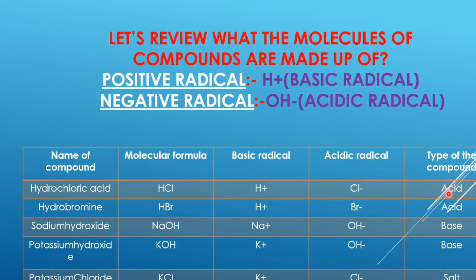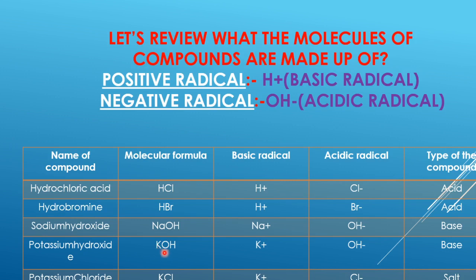And on the contrary, remember the substances when dissolved in water, say for example potassium hydroxide, that is the molecular formula for potassium hydroxide, it comes as KOH. When they are dissolved in water, they dissociate. What dissociates?